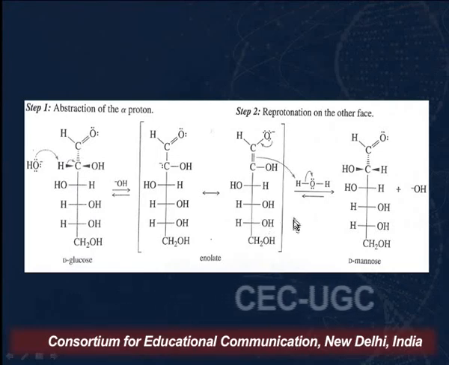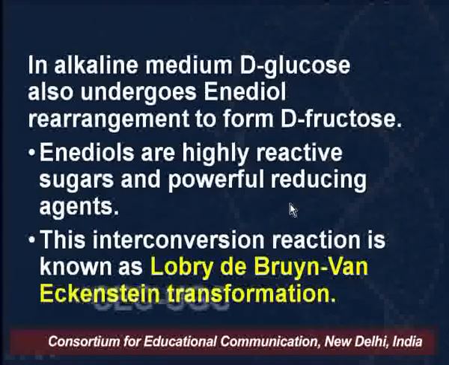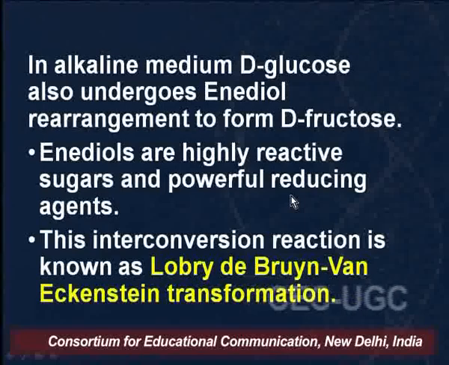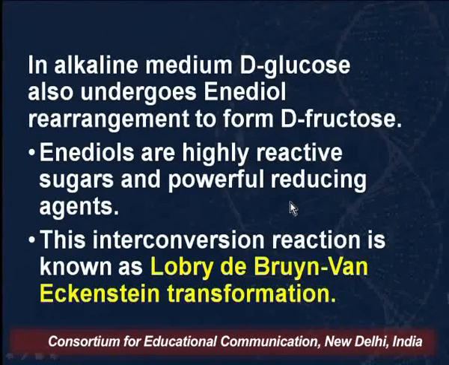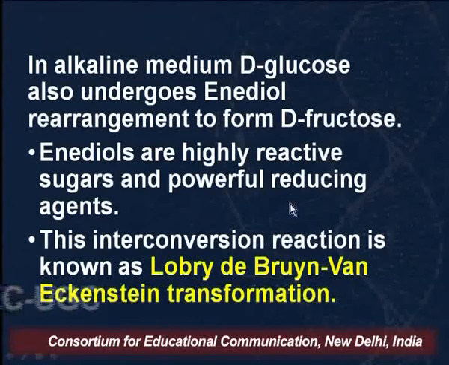So in alkaline medium, what will happen if we carry out the reaction in basic medium? We find that glucose has a tendency to undergo epimerization. At the same time, in alkaline medium, D-glucose can also undergo enediol rearrangement to form D-fructose.